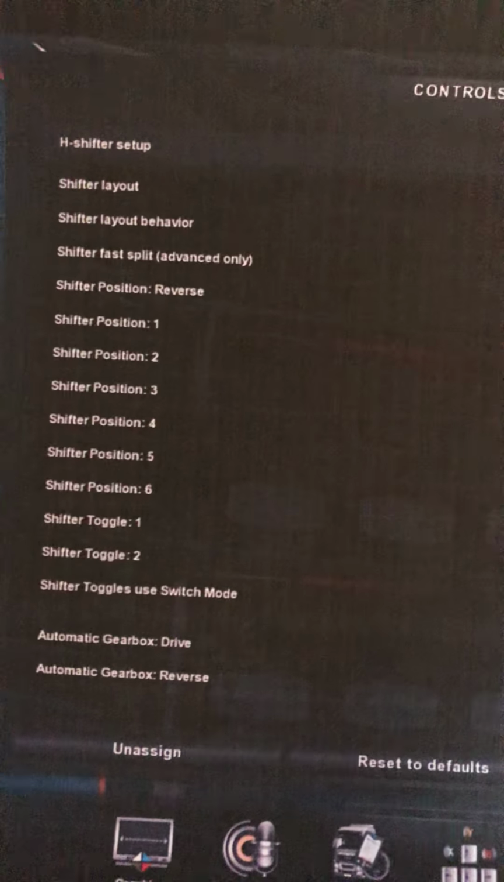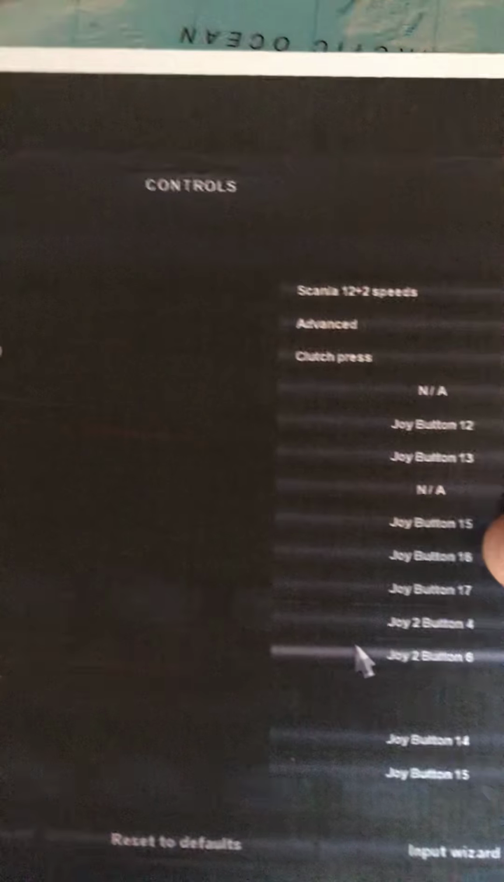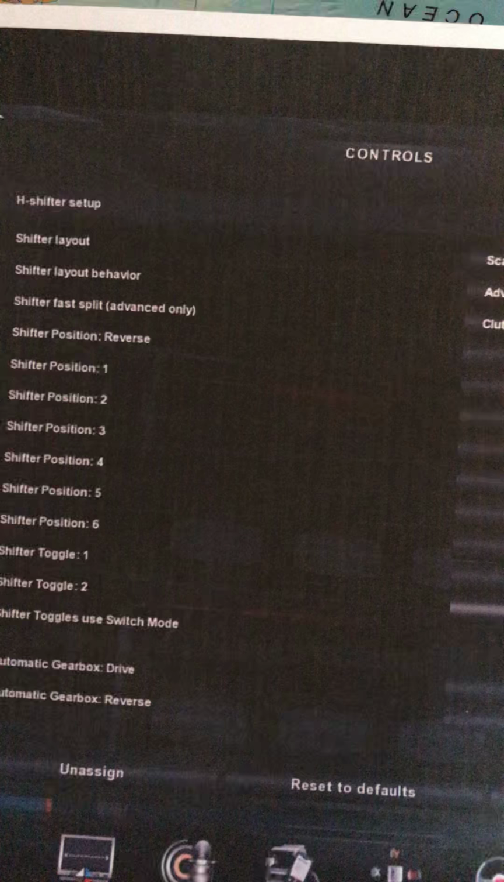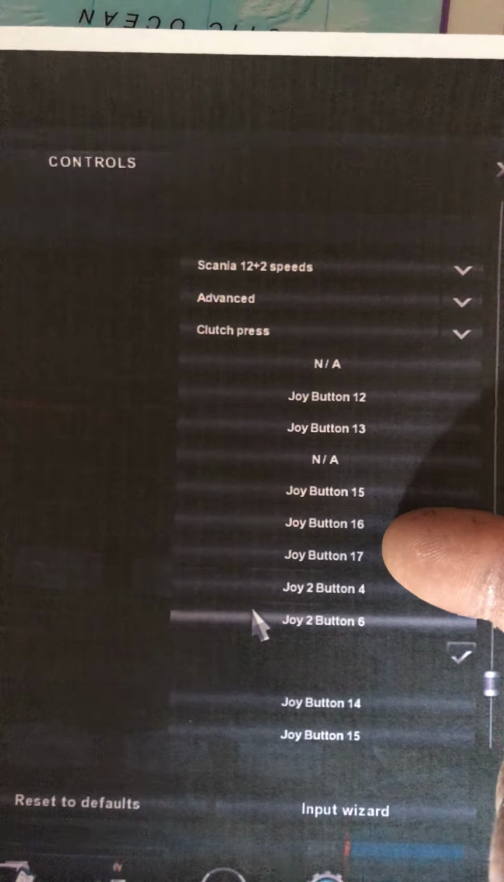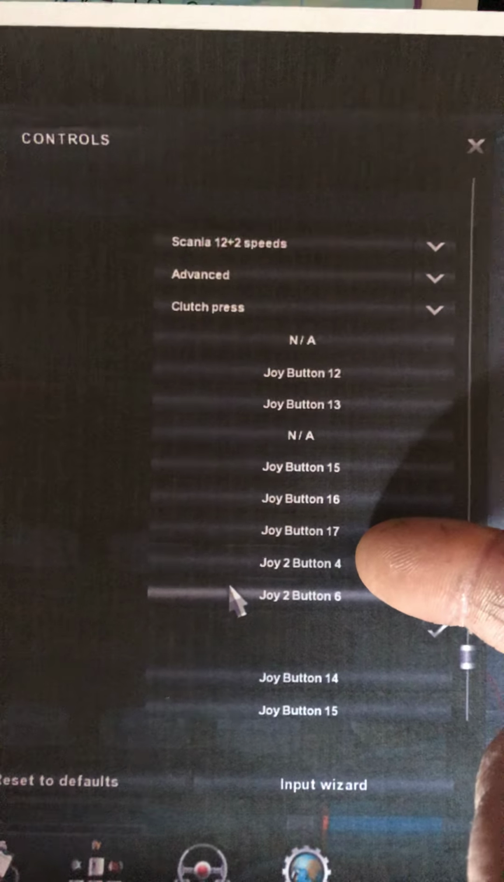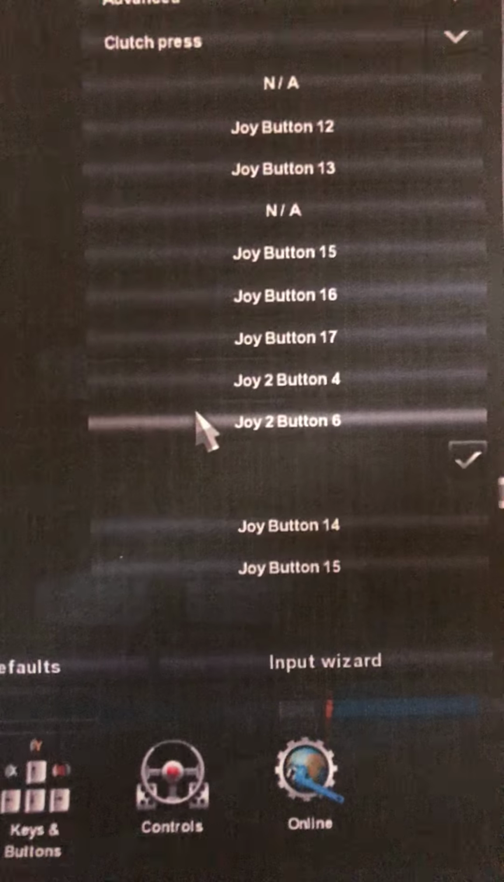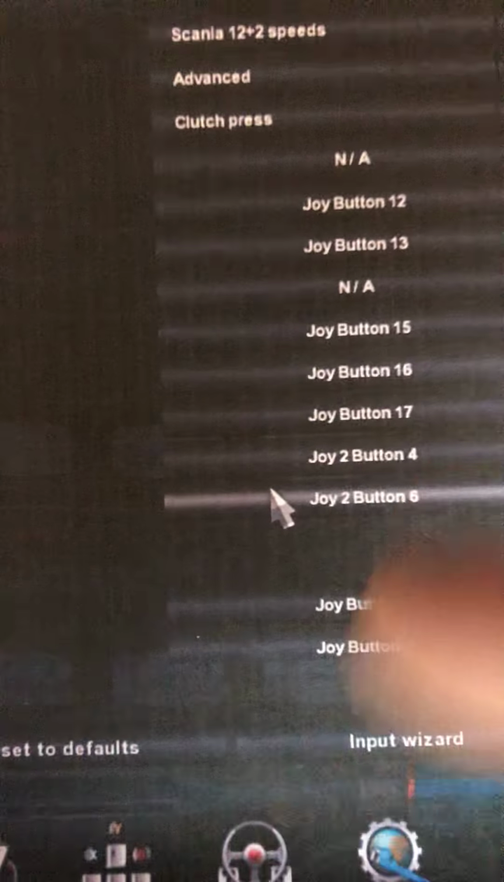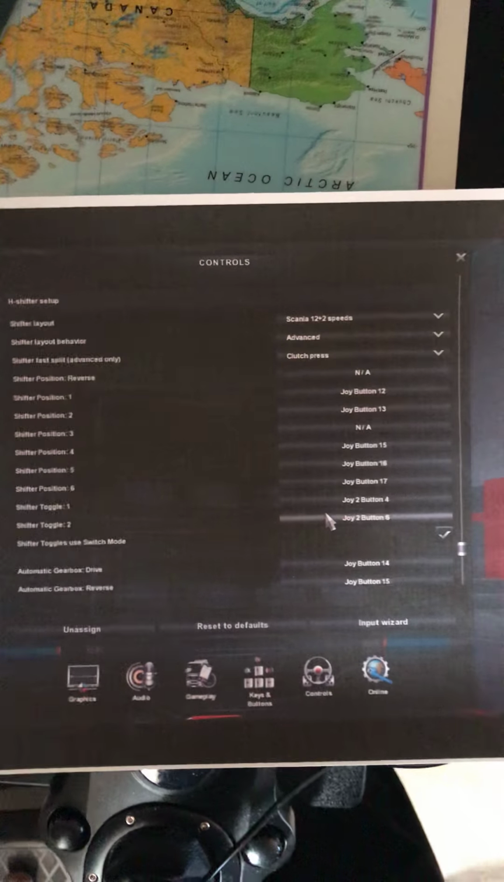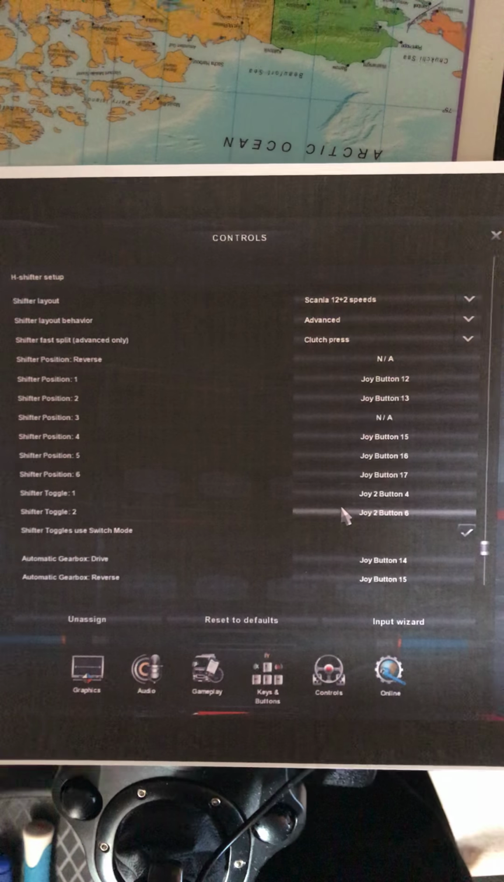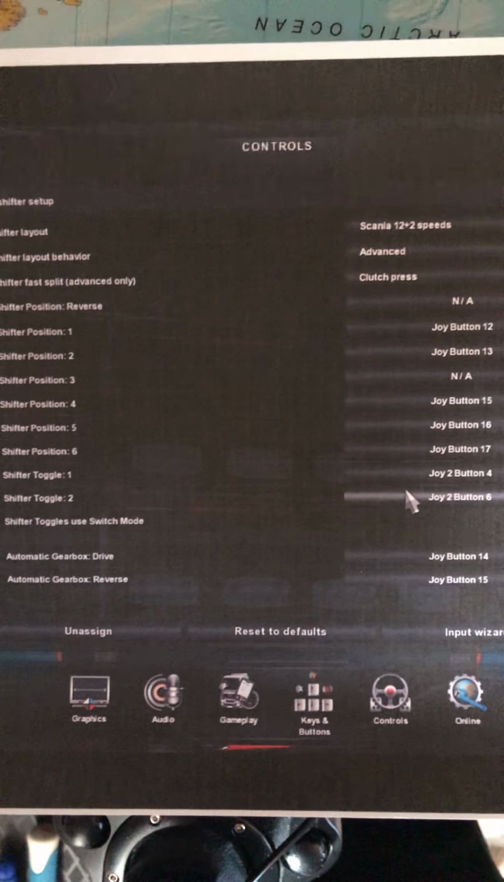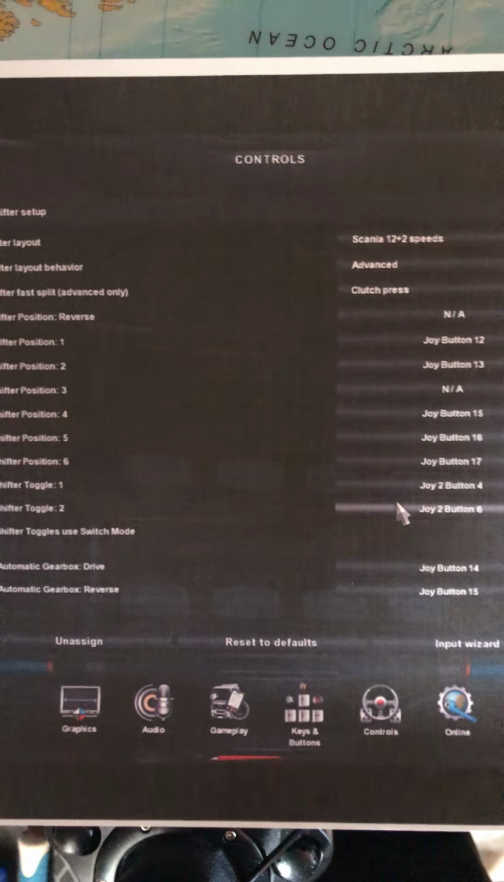Right, where are we? Joy button 4 is 15, yeah? Joy button 5 is 16, joy button 6 is 17. Your toggle buttons, so toggle 1 is for your range changer, and toggle 2, which is 6, you'll see it there, is your splitter. All right, so you've got that. Let's just pan out. If you've got really good eyesight, you can pause that and you should see it. Yeah, you got it? Just copy that.